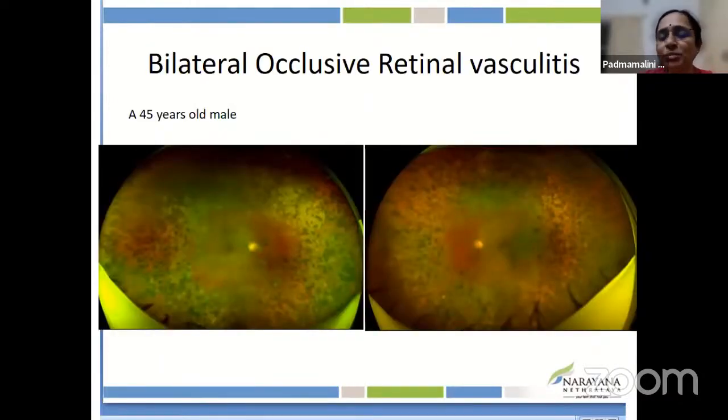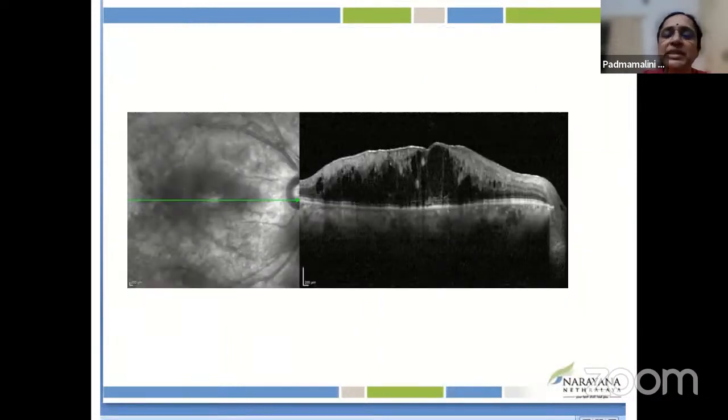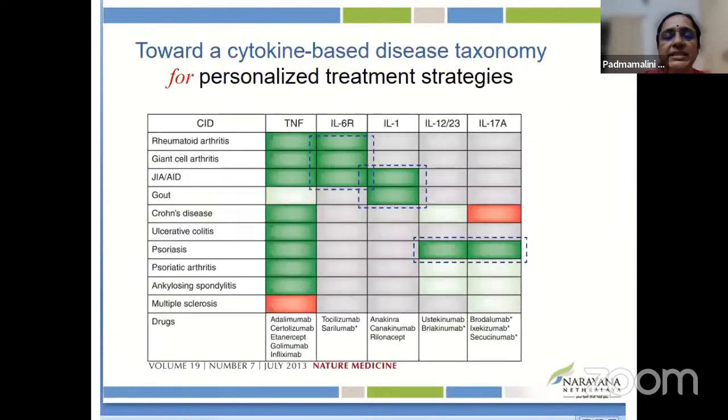We'll see a case example. We talked about tocilizumab. Bilateral occlusive retinal vasculitis in a 45-year-old male. When he presented, he just had vitritis with cystoid macular edema to some extent. This is the timeline chart. The patient first started with azathioprine, then MMF was added, then rituximab was given. Following which the patient presented at this point of time. He started cyclosporine, and the patient did not respond. In view of lupus anticoagulant, an anticoagulant was added. With adalimumab, partial response was there. Finally, we switched over to injection tocilizumab, following which the patient responded well. It took nearly 2 years to reach that point. Here is an OCT showing diffuse macular edema in this case.